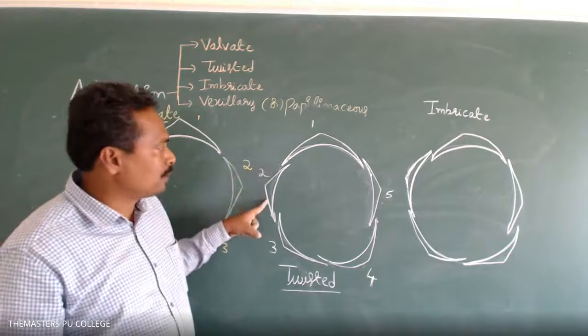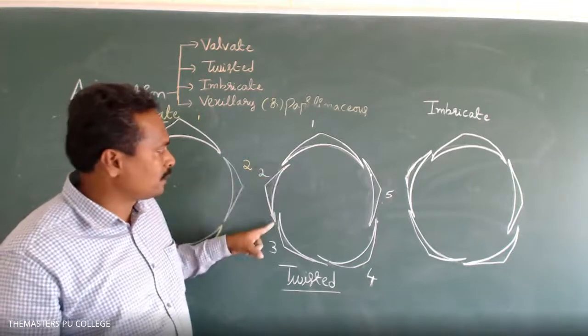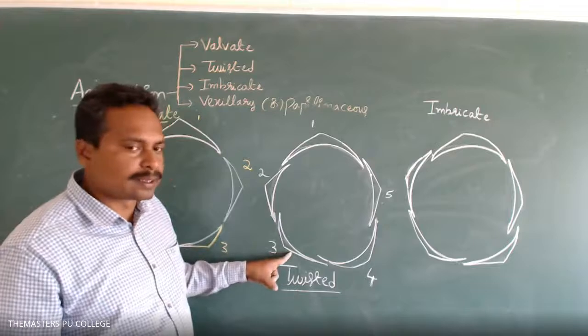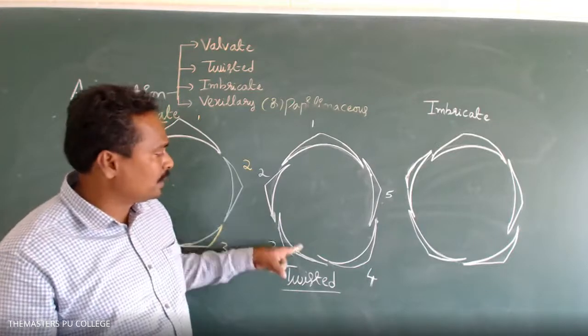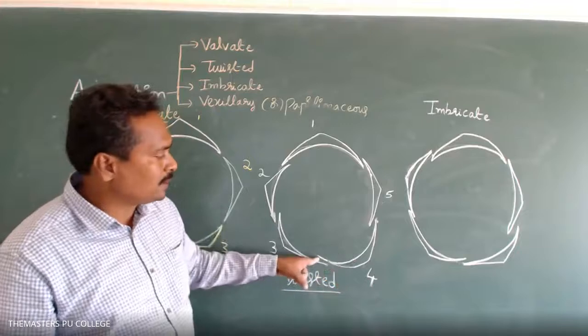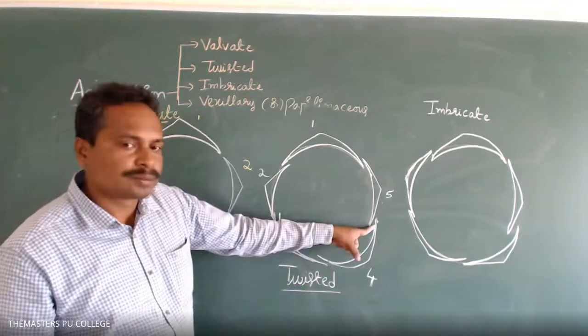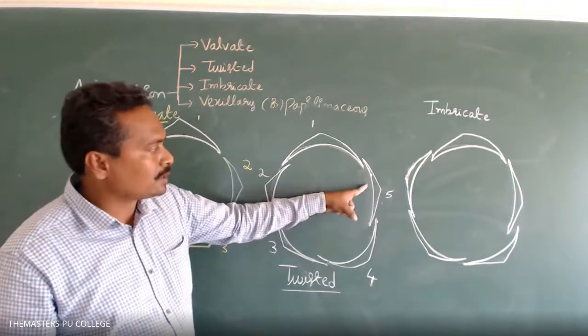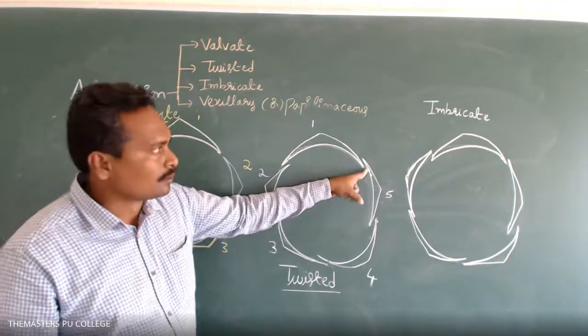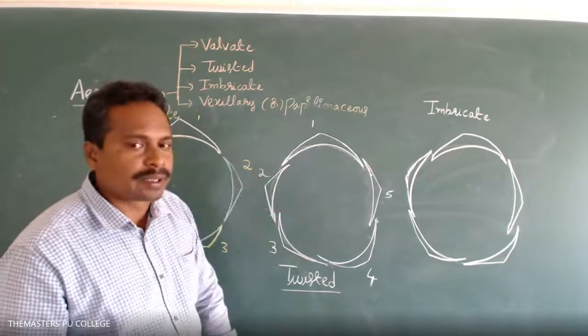The next sepal or petal, one edge inside, another edge outside. The next, and the fifth one, likewise one edge inside, another edge outside. Whereas in imbricate, that's different.